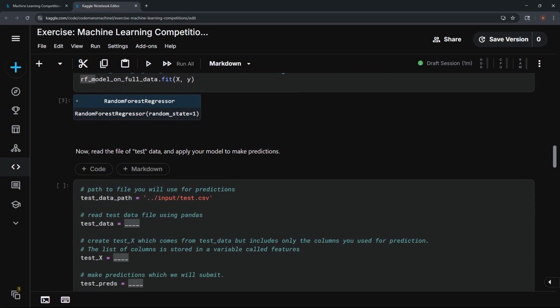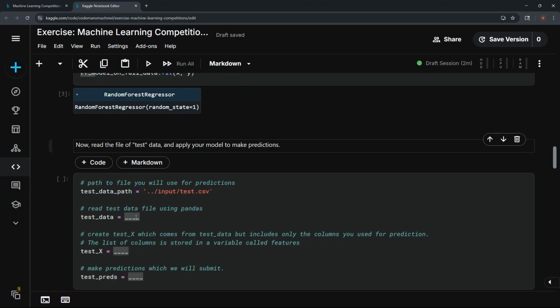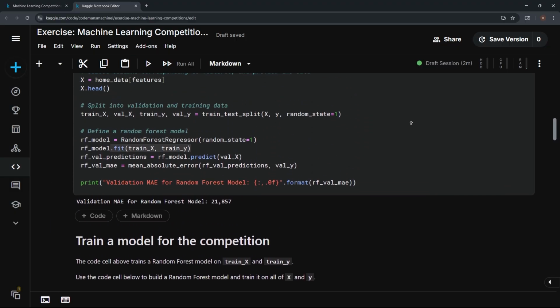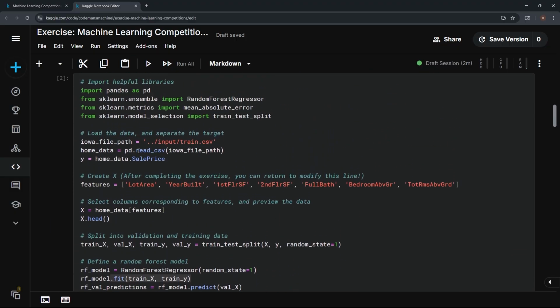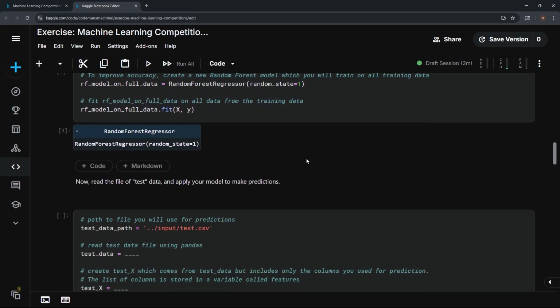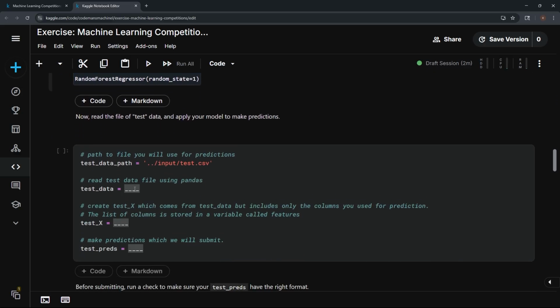Now we're going to read the file of test data and apply our model to make predictions. We're going to start by doing the read on this one. Let's go get the pd.read_csv right here. Let's bring it down here, drop it here, and put test_data_file_path instead of iowa_file_path.